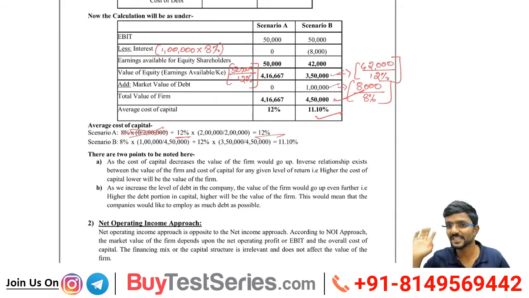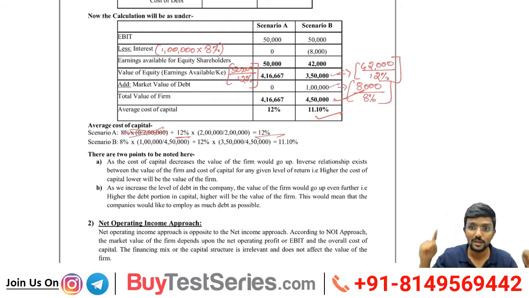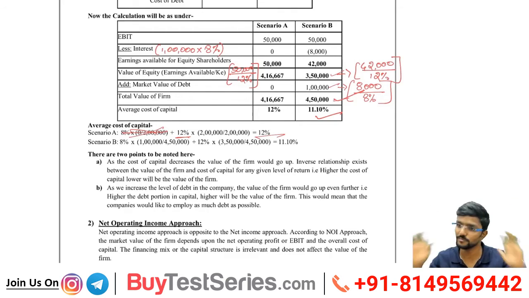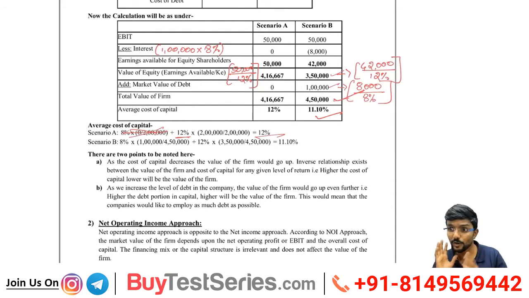That means, can I tell it has an inverse relationship? Which two have an inverse relationship? Cost of capital and value of the firm. Don't use the words value of equity or value of debt; whatever words we are using, be very careful. Sometimes I can call it value of company also. Value of firm, value of company, nothing but the same. An inverse relationship exists between the value of the firm and the cost of capital for any given level of return. That is, the higher the cost of capital, the lower will be the value of the firm. Simple first conclusion here.